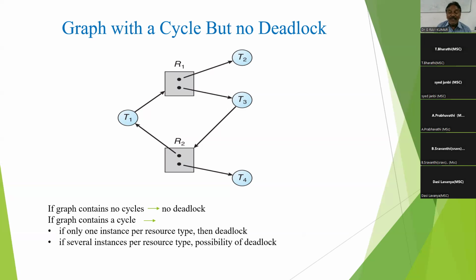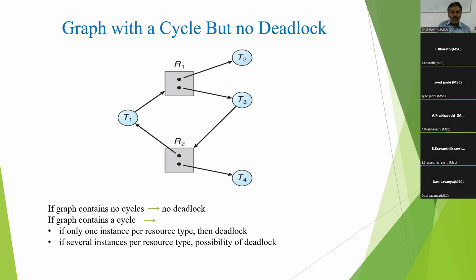See this graph with a cycle. Thread T1 is holding resource type R2 and requesting resource R1, but R1 is currently allocated to T2 and T3.